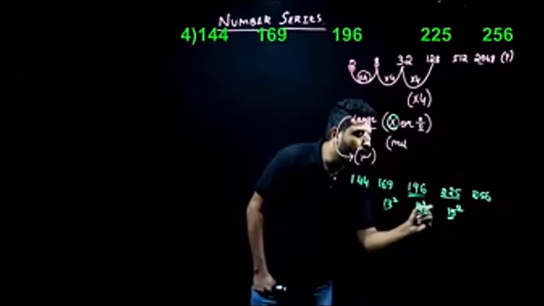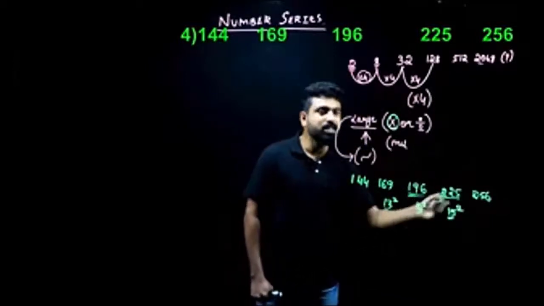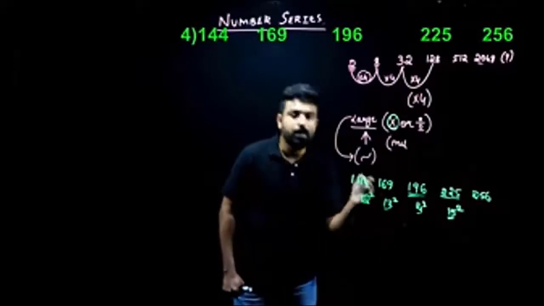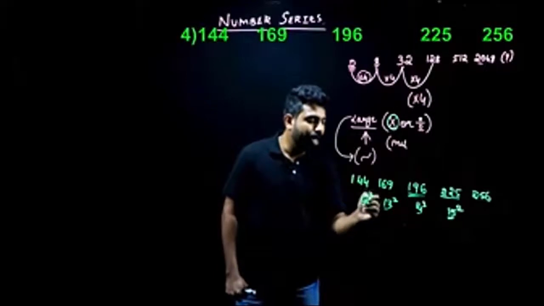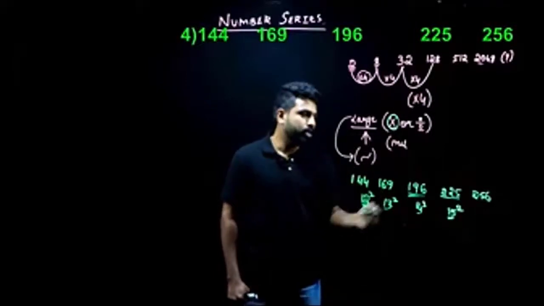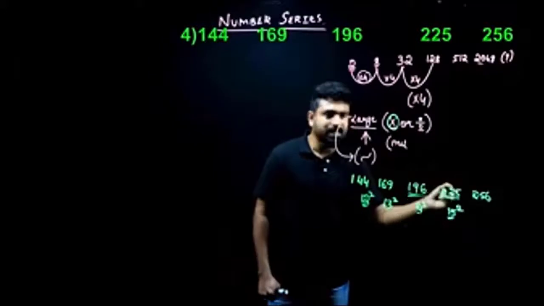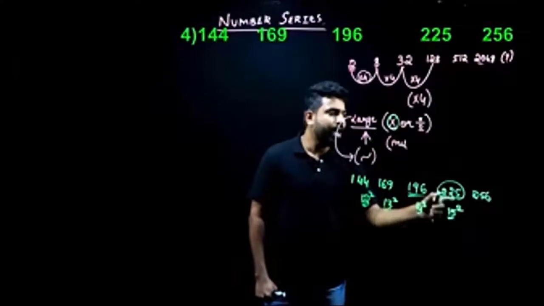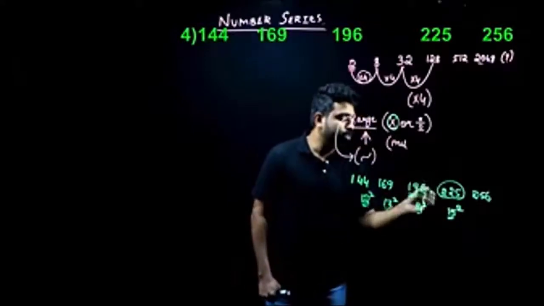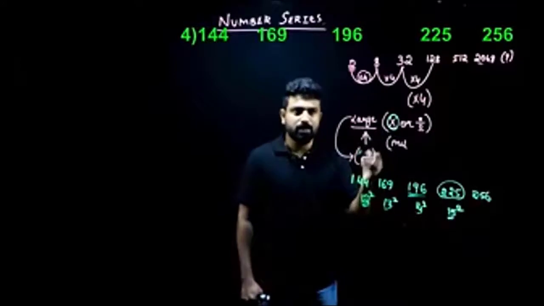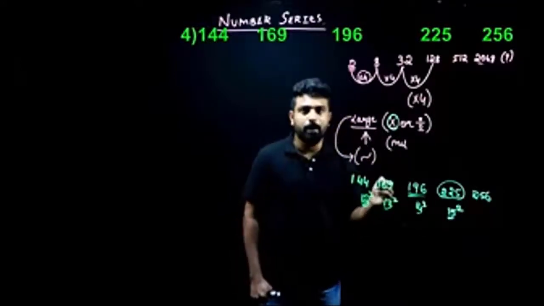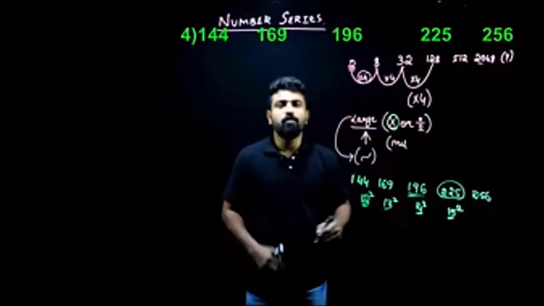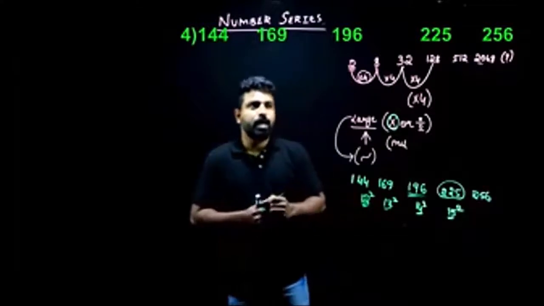I've got the same logic three times. These are nothing but squares of consecutive numbers starting from 12. 144 is nothing but 12 square. So these are consecutive square numbers starting from 12. What do I need to do when I get a question like this? I need to identify one number from which I can tell that it is a square number. After identifying that number, I'll have to check if the other numbers are also square numbers. If I get other numbers also as square numbers, then the logic here will be squares of consecutive numbers. Am I clear, people?